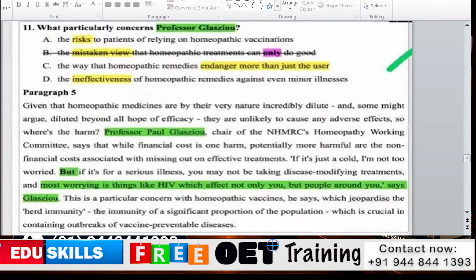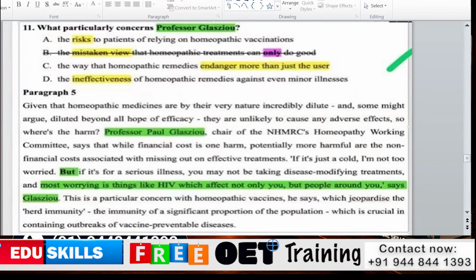If it is just a cold, I am not too worried. He's telling he's not worried. If it is a minor illness, it is not the problem. If it is a big illness like HIV, he is worried. Our question is asking what most particularly concerns him, so he is worried about the way that homeopathic remedies endanger more than just the user.